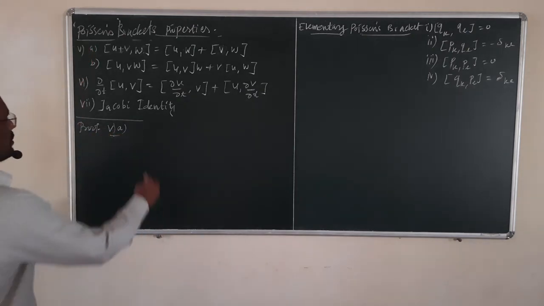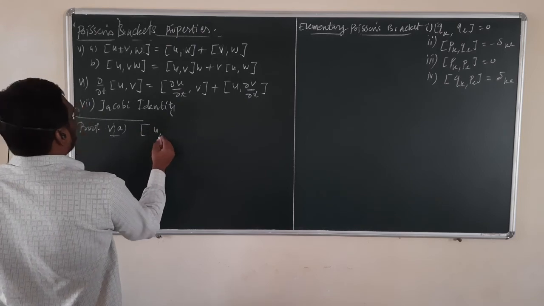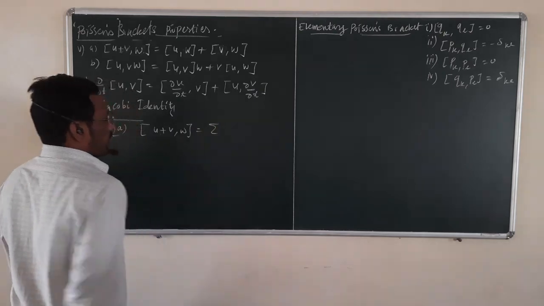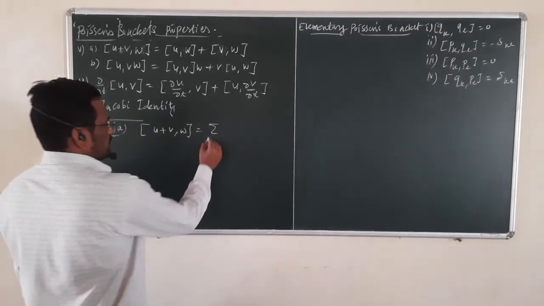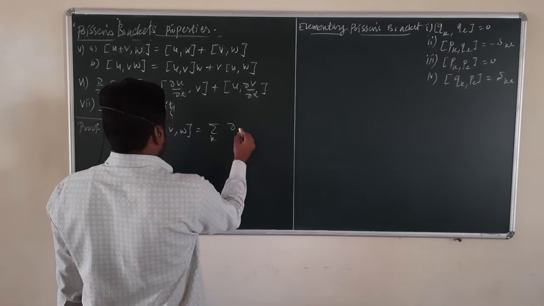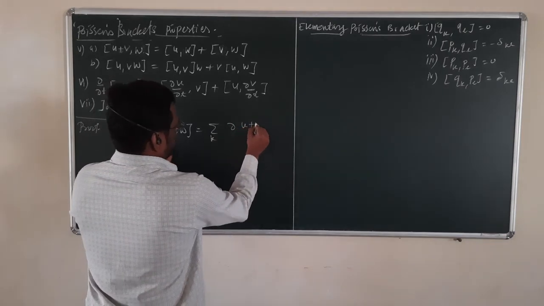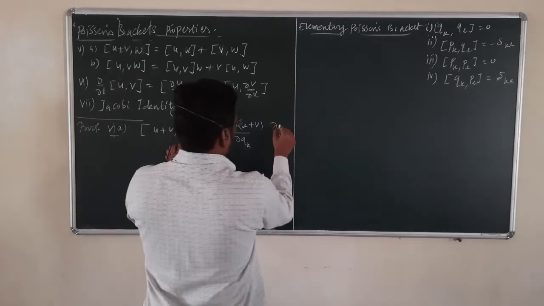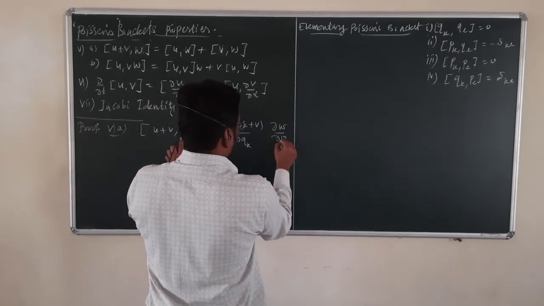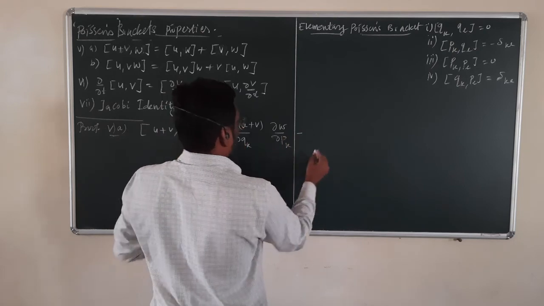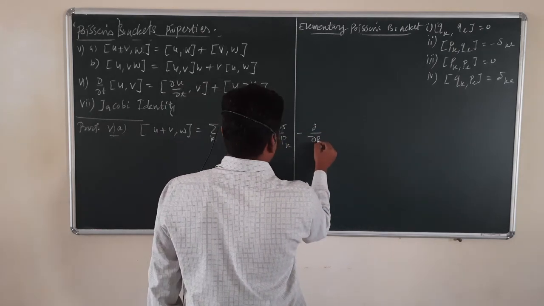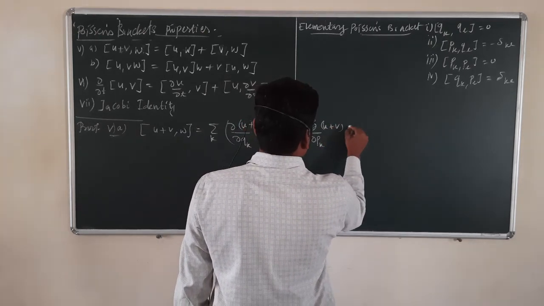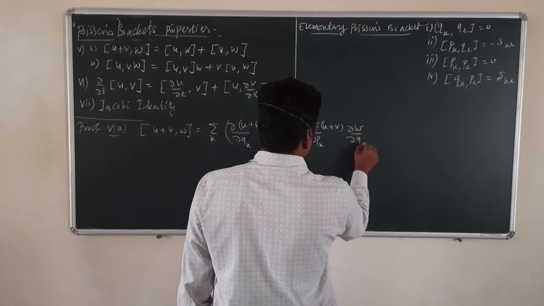By definition, Poisson's bracket of u plus v, w is equal to, from the definition, summation over k of the partial derivative of the first term, which is u plus v, with respect to q, and then the partial derivative of the second term with respect to p, minus the partial derivative with respect to p of the first term, which is u plus v, and the partial derivative of w with respect to q.